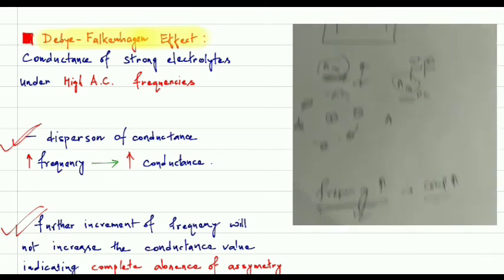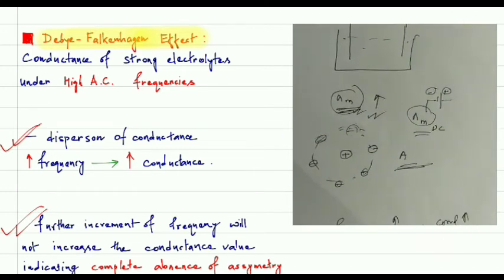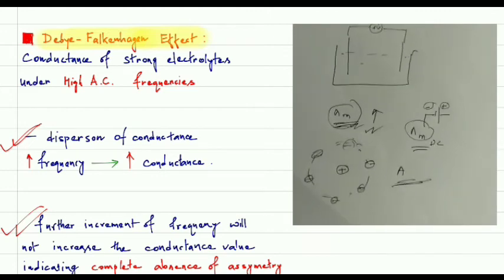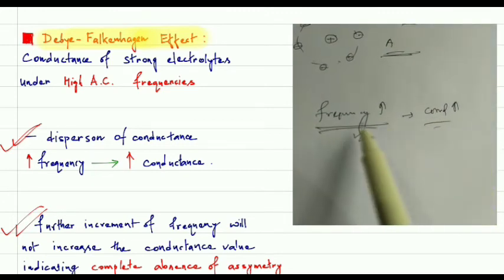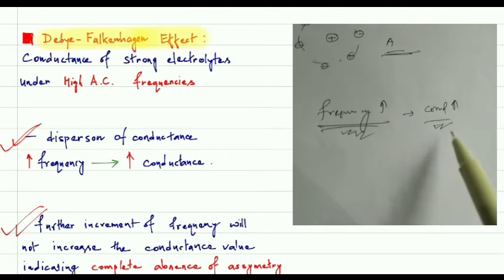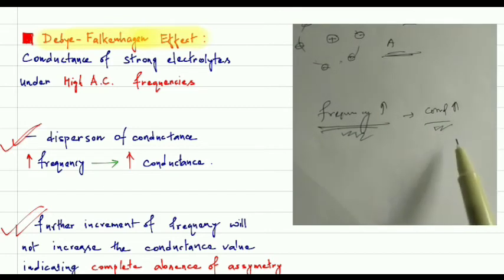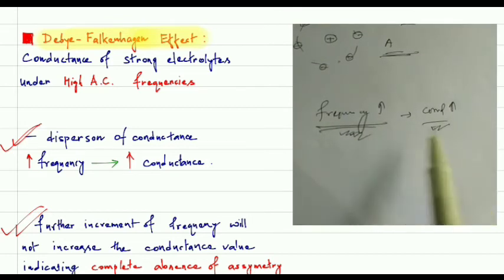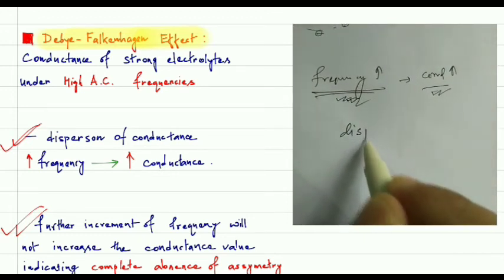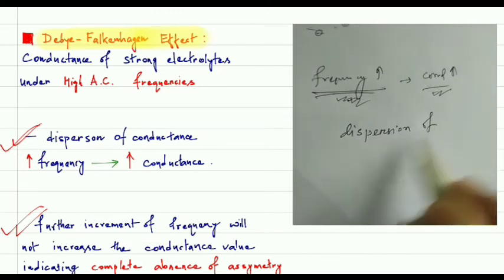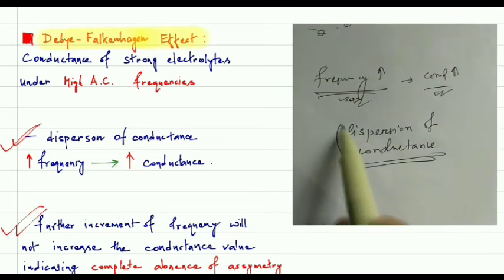And actually this process is known as the removal of the asymmetry effect due to the presence of AC, and also the higher frequency. When we apply higher frequency, the conductivity is going to increase, no? So this increment of conductivity due to the application of higher frequency is known as dispersion of conductance. So this effect is known as dispersion of conductance, okay, understand.